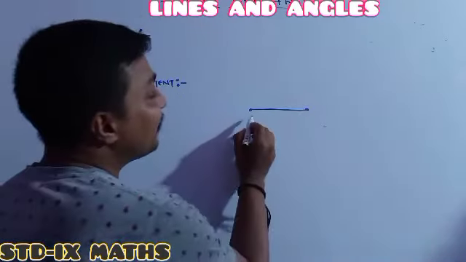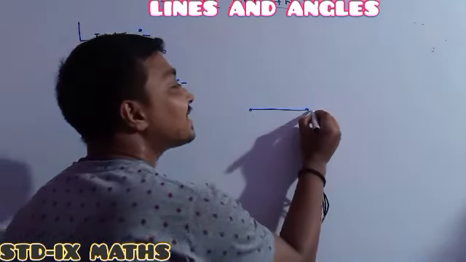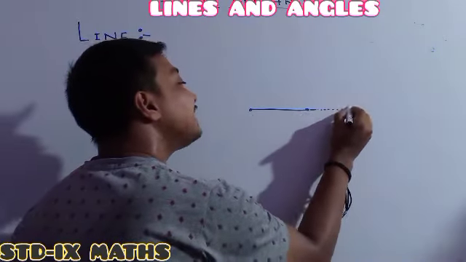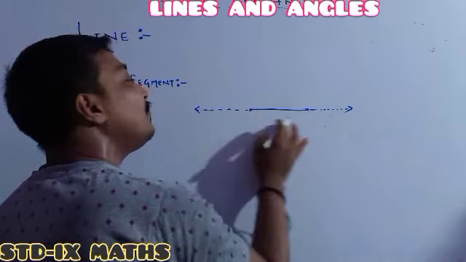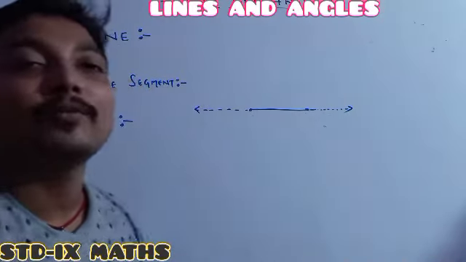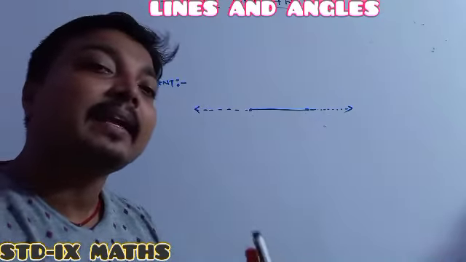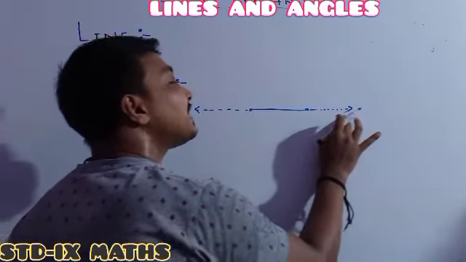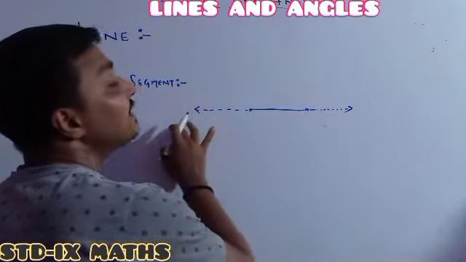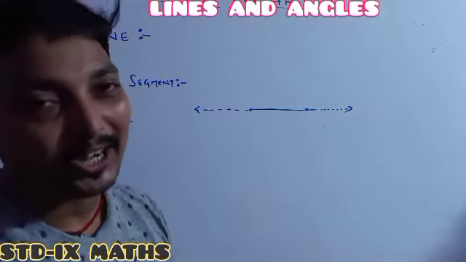How do I define the line from the line segment? Whenever a line segment extends endlessly in both directions, then we will get a line. A line can be obtained whenever a line segment is extended endlessly on both sides. Understood?